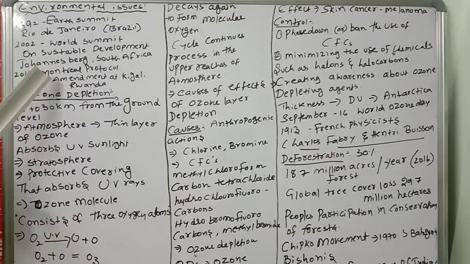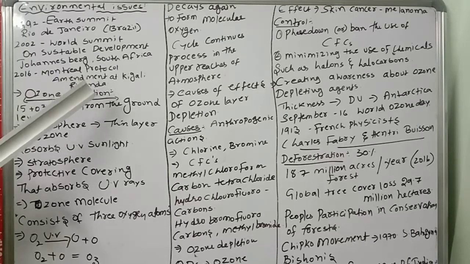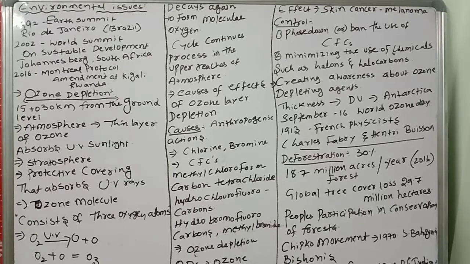In 2016, the Montreal Protocol Amendment at Kigali, Rwanda. So these conventions are all about the protection of our Mother Earth and how to control and avoid pollution. These are the things we should think about, and we should follow the instructions given by these conventions. Very big conventions. Almost all nations participated in them.